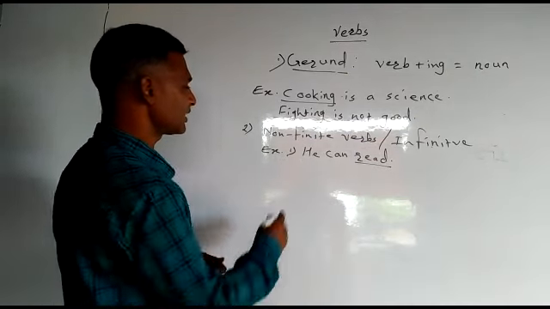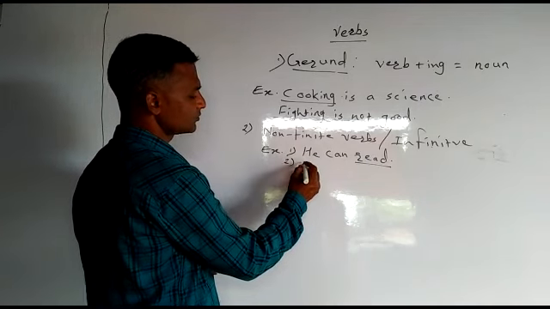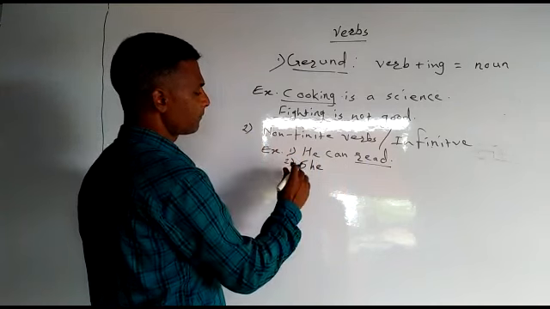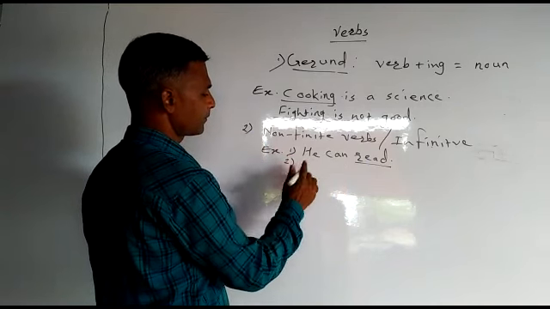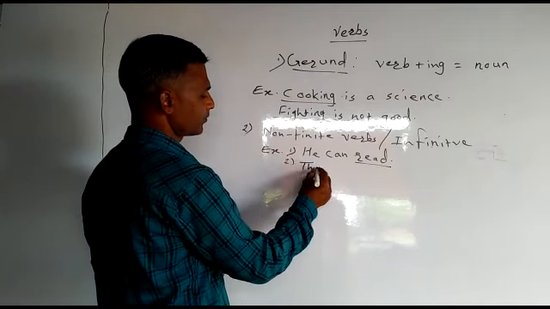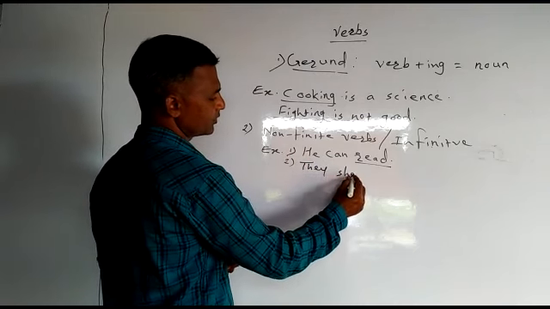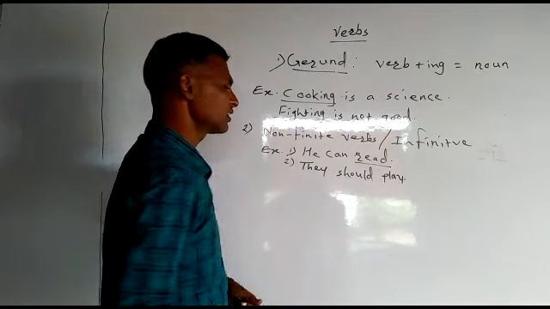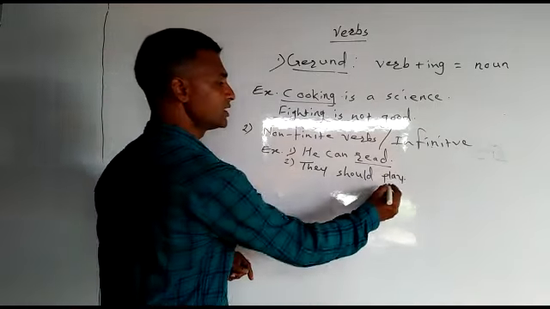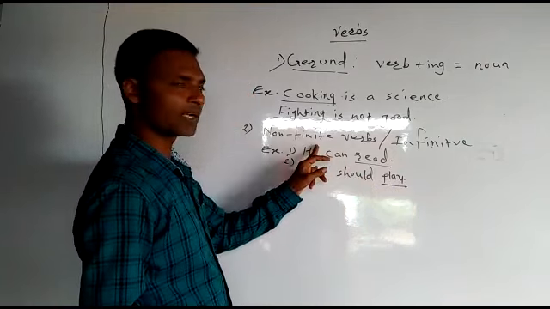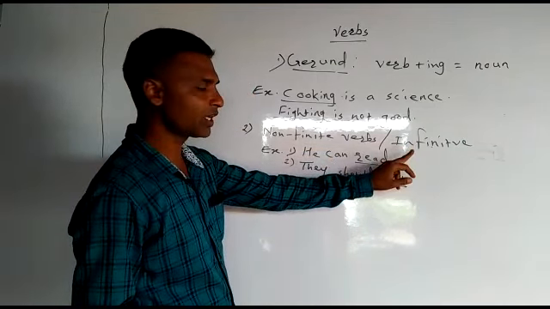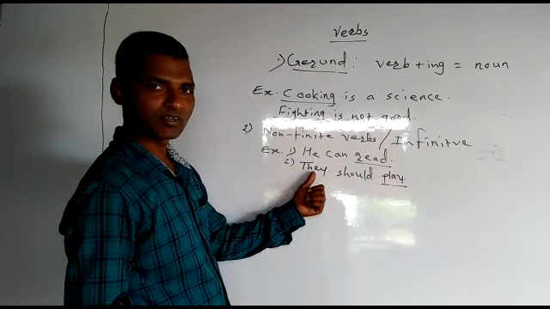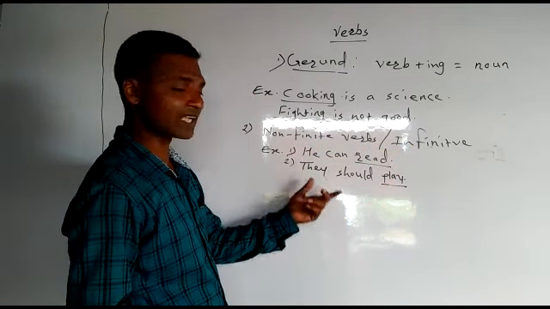Or let me give another example. They should play. This play verb is non-finite verb or it is infinitive. Why? Because this play does not change according to subject or tense, etc.